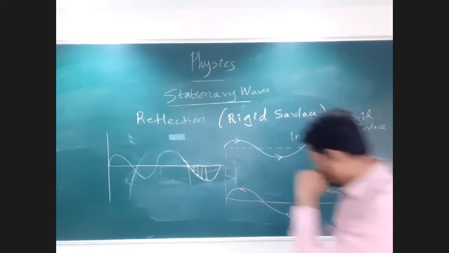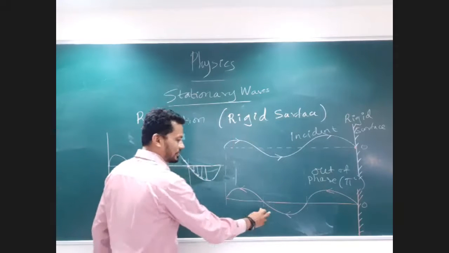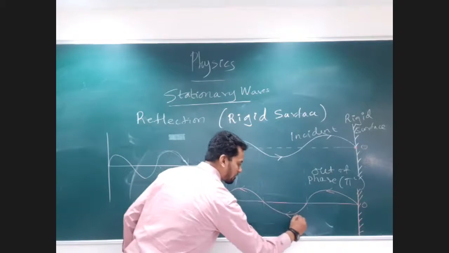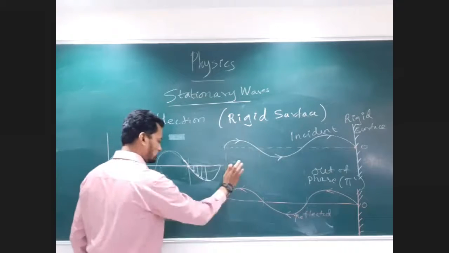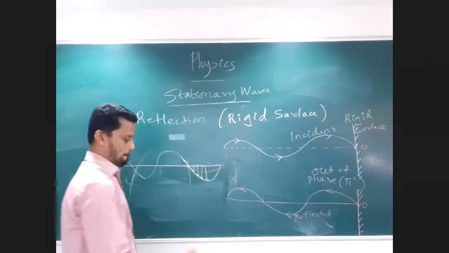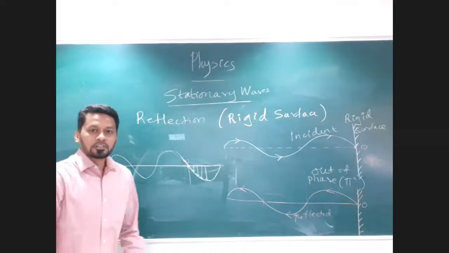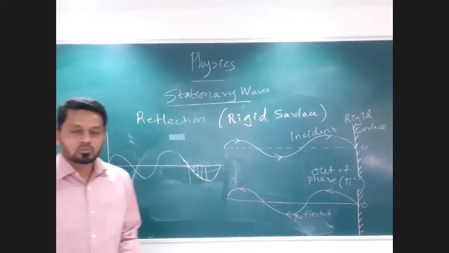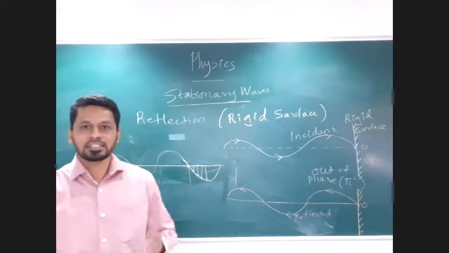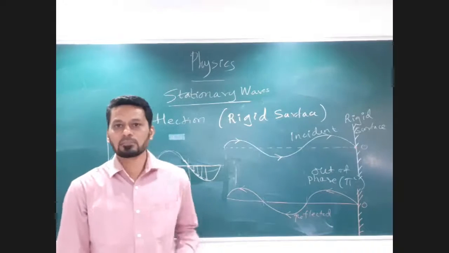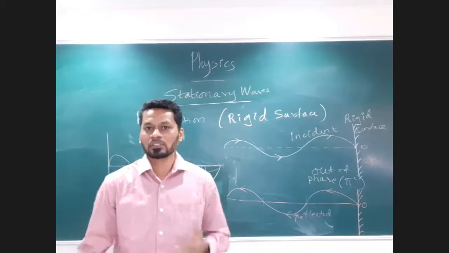Alright. So basically we say that this is nothing else but a reflected wave. You write this also as a reflected wave. So far, is this clear, how the reflection takes place? It can be from a free surface, it can be from a rigid surface.